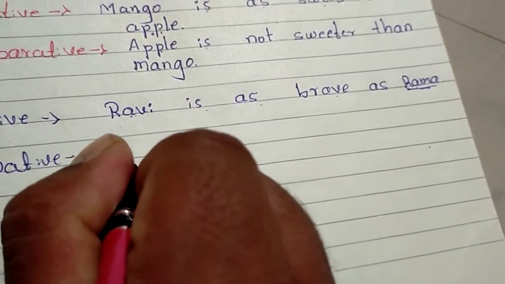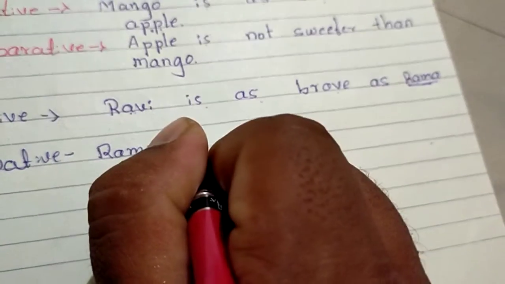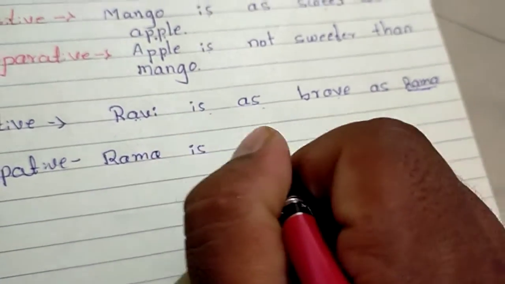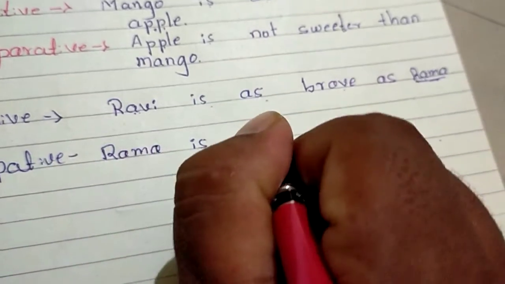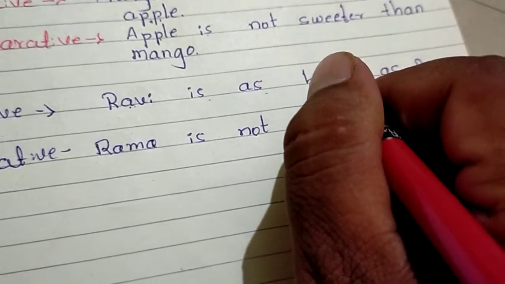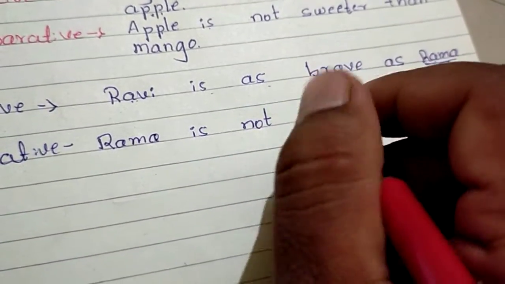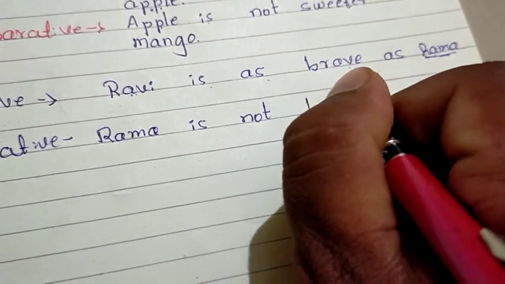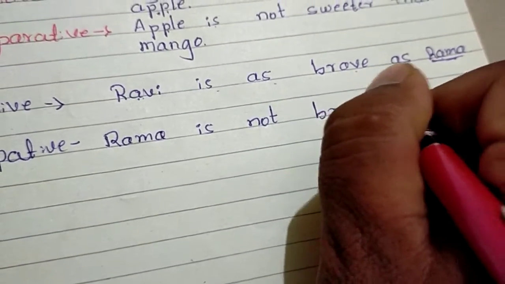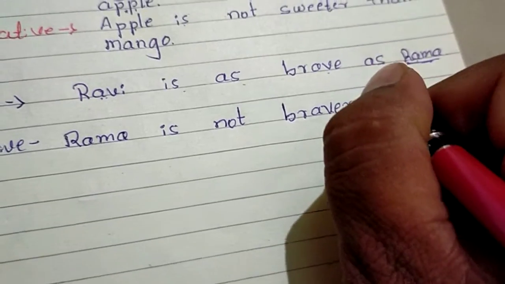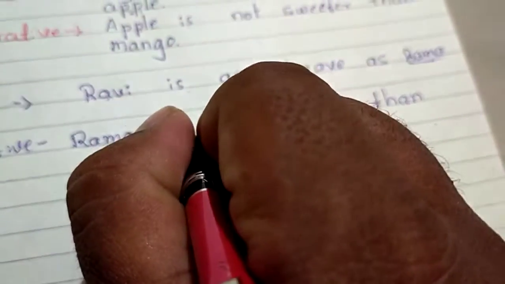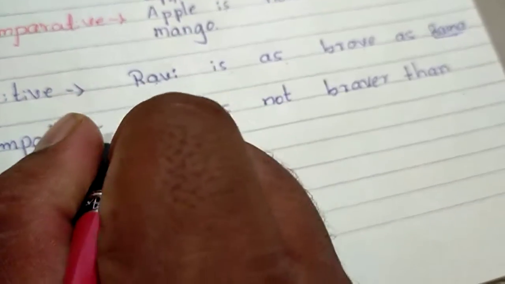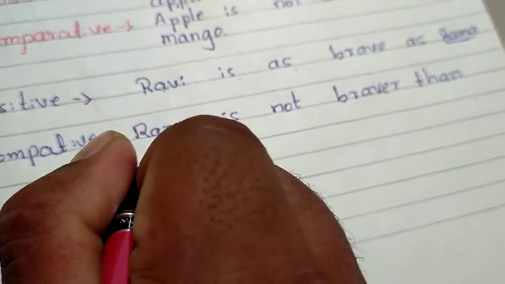Rama is, and we use not here. Rama is not brave, which is the positive adjective. We change it into the comparative adjective: brave becomes braver. So we must use than here. Rama is not braver than, and the subject becomes the object, Ravi.